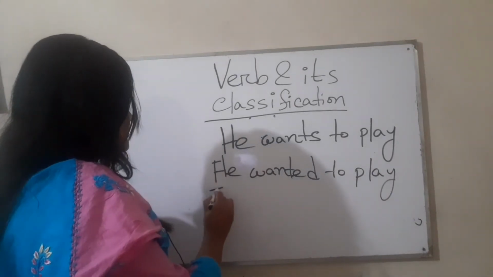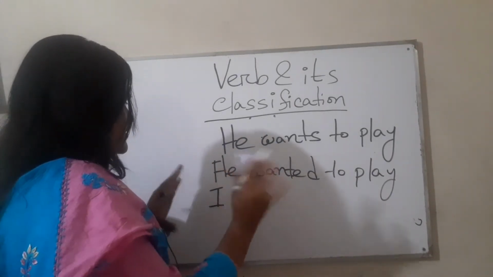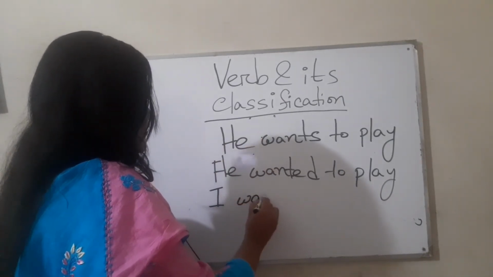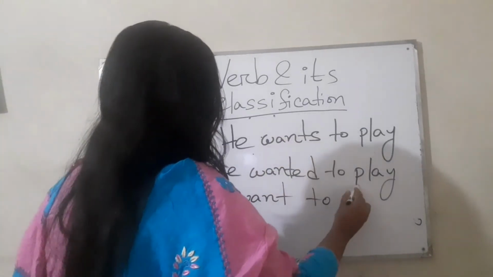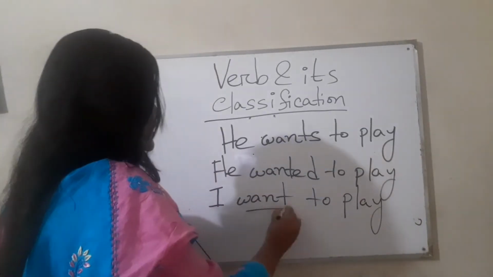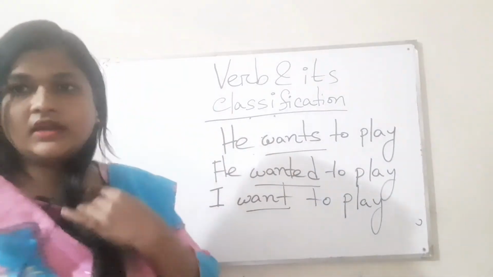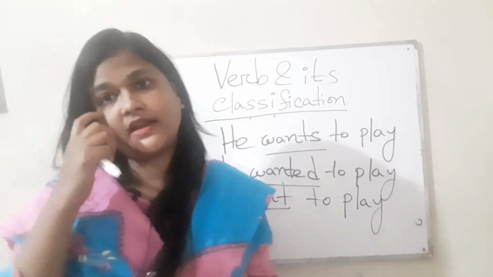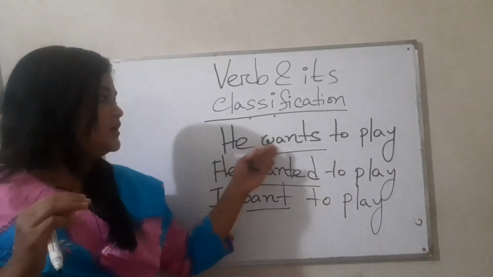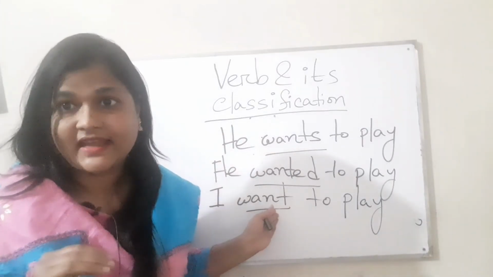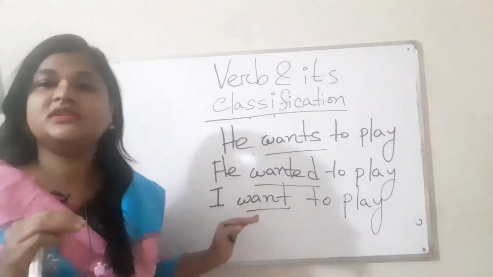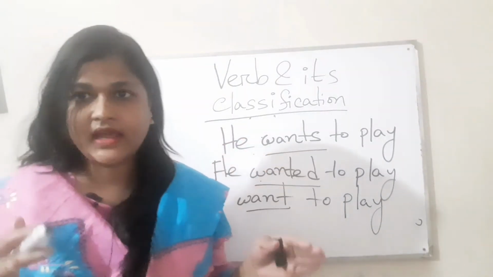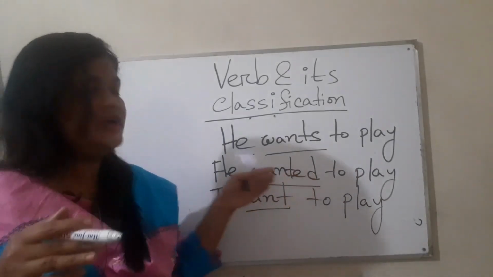If I want to change the sentence according to the subject, keeping the tense same as the first sentence, I will write I want to play. Here the verb want is being changed according to the tense, the number and the person. I didn't add s with the word want because here the subject is first person. And I have changed want into wanted when I wrote it in the past tense.